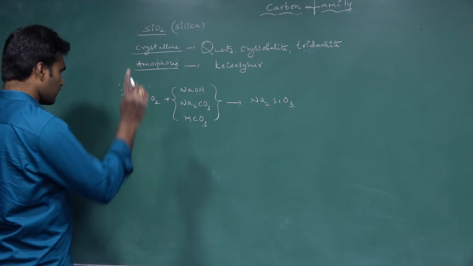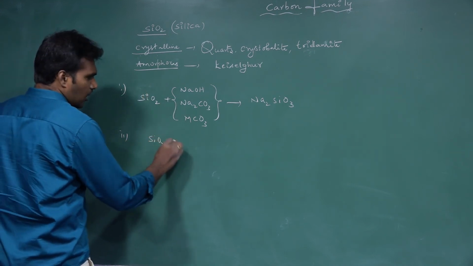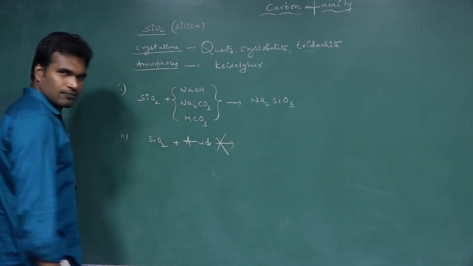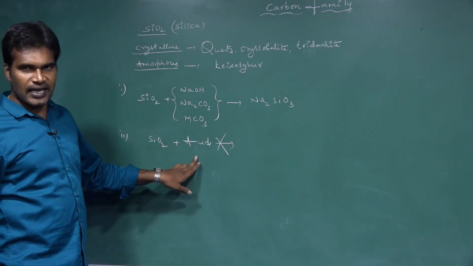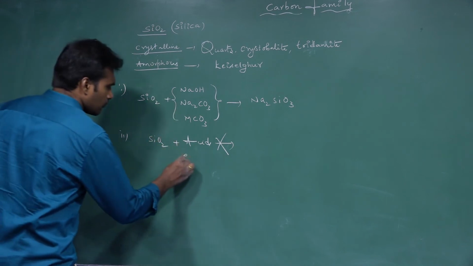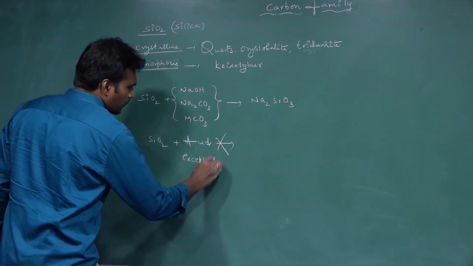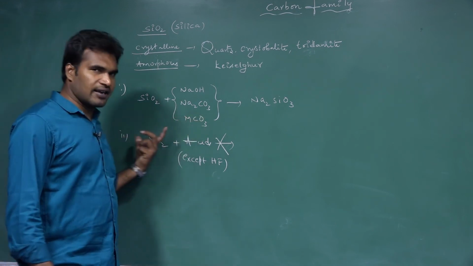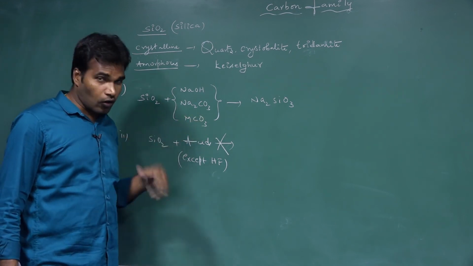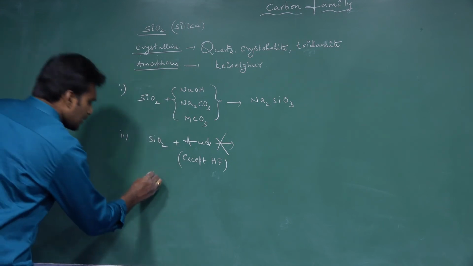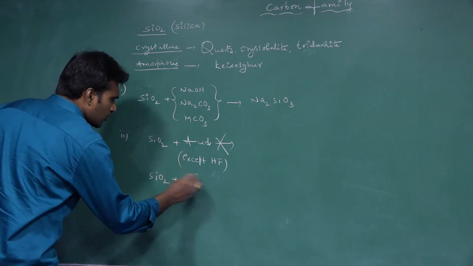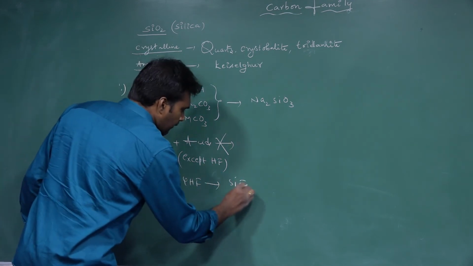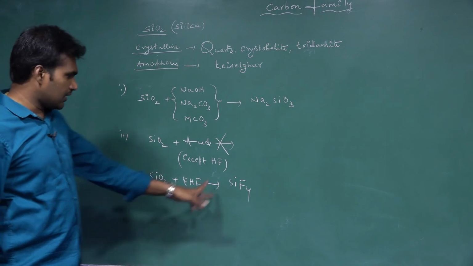What about the acids? Remember that silica never reacts with acids except HF. Except HF, any other acid never reacts with silica. How will HF react? SiO2 reacts with HF and gives SiF4 first, silicon tetrafluoride.